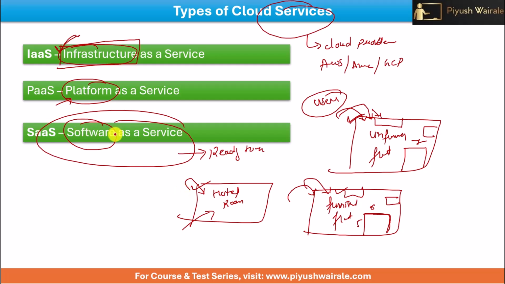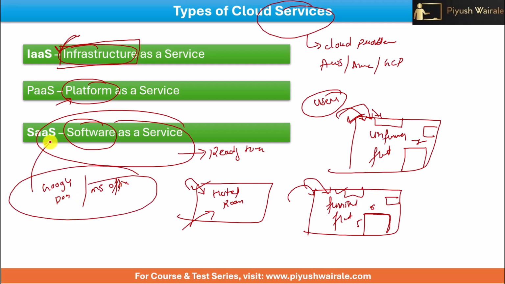So you can see software as a service. You must have used Google Docs, right? Google Docs are there, or Microsoft Office is there, right? So all these are basically software as a service, okay? Now what is platform as a service? Let's say for example Google App Engine. Google App Engine is basically a platform as a service. But when I say Google Compute Engine, it is basically infrastructure as a service. So don't get confused. Google Compute Engine is an infrastructure as a service. Google App Engine is basically platform as a service.